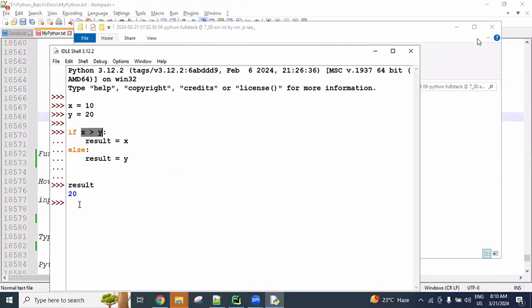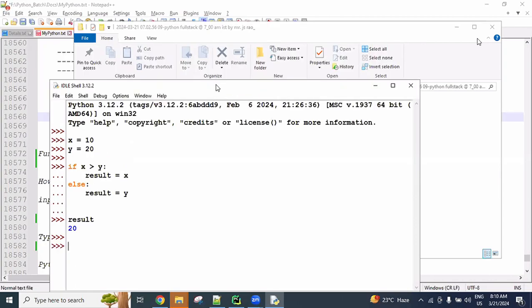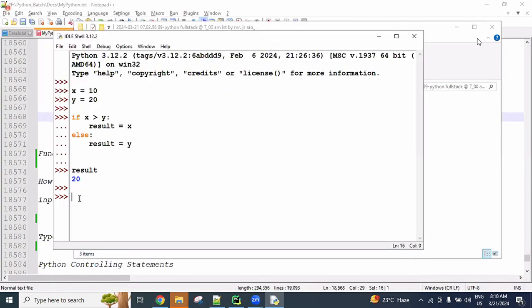Using the ternary operator, we can do this in a single line. Result equal to x if x greater than y else y. If x greater than y is true, the x value is assigned to the result variable, otherwise the y value is assigned. This is called the ternary concept.